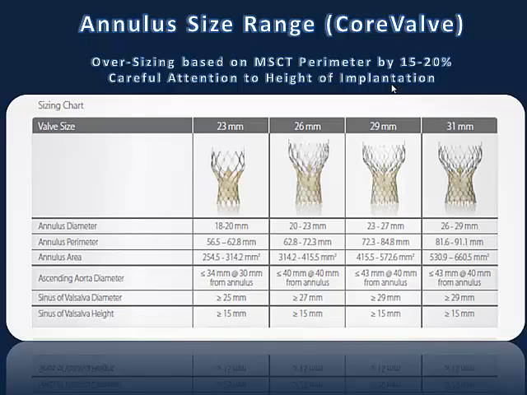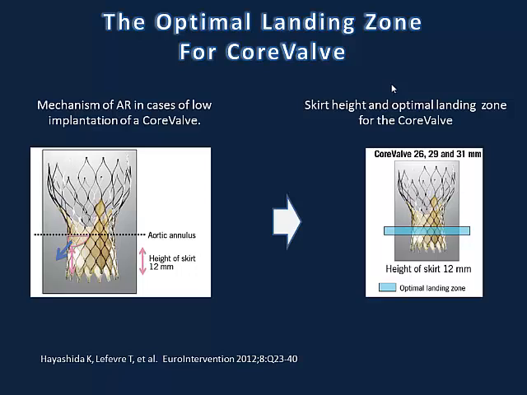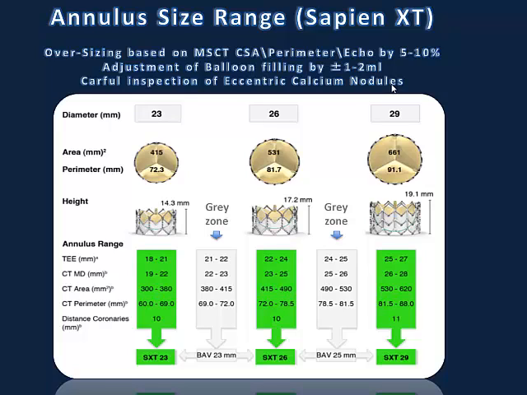Actually, in the CoreValve, for example, we tend nowadays to oversize both MSCT perimeter by between 15 and 20%, with a very careful attention to the height of implantation. We are very fanatic about where we are going to place a valve. We aim at as high an implantation as possible, but obviously not too high that the valve would jump into the aorta. And we also want to identify the optimal landing zone so that the valve would not be implanted too high or too low, in order to avoid these deleterious leaks.